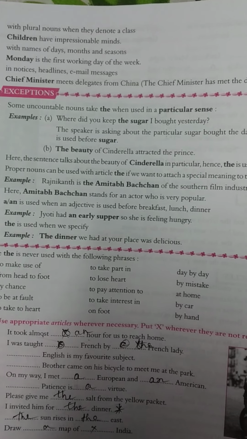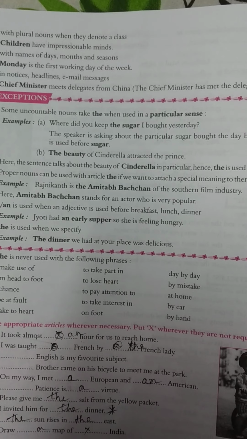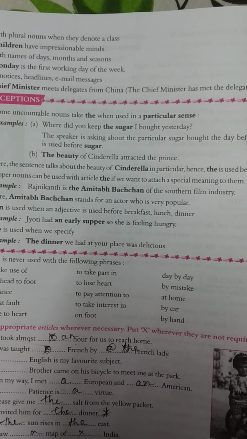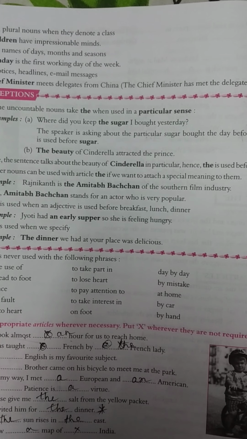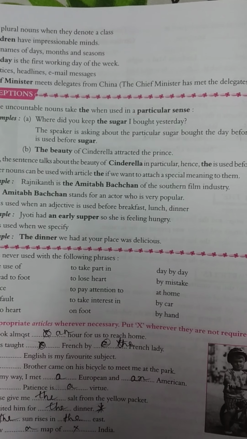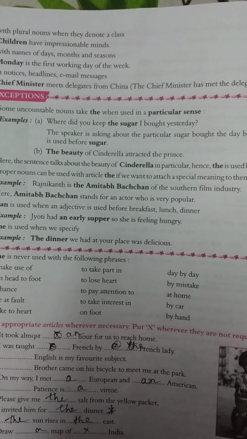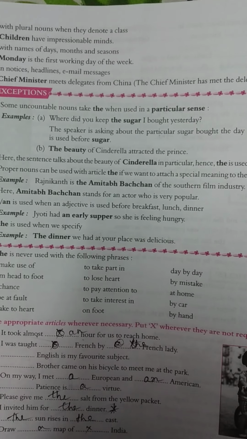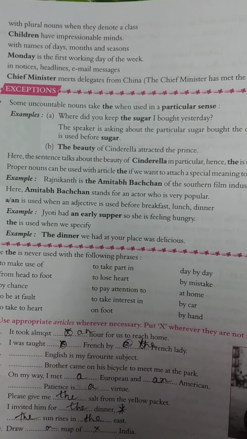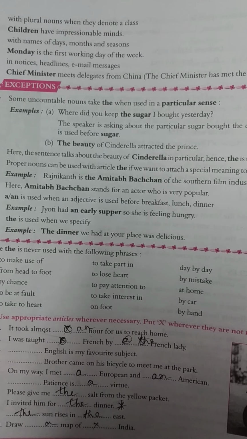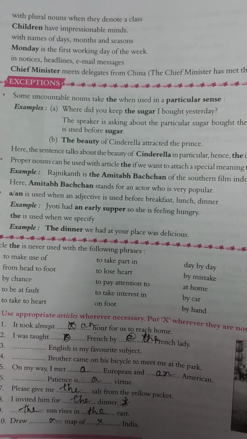Rajnikant is the Amitabh Bachchan. Proper nouns can be used with the article 'the' if we want to attach a special meaning to them. We want to say that Rajnikant is like the Amitabh Bachchan in South Indian cinema, in the South Indian film industry. So there is a comparison made. So here 'the' is used before the proper noun. But generally when we say Amitabh Bachchan is a popular actor in India, we don't say the Amitabh Bachchan. But when we compare two people, then we use 'the' before the proper noun.